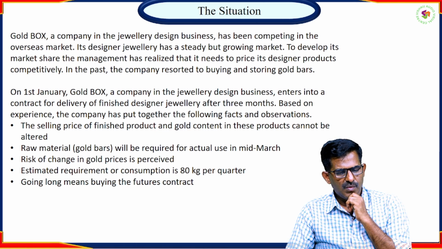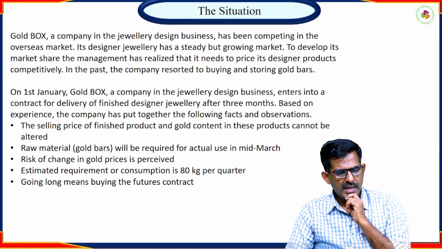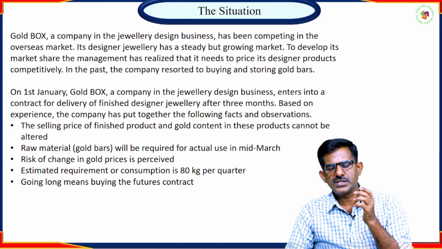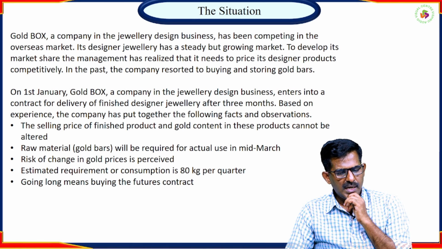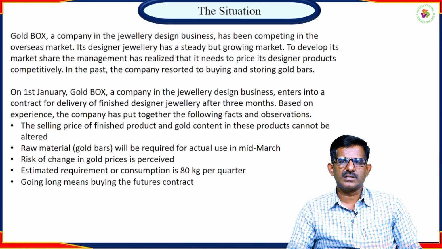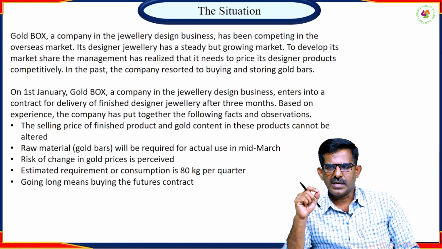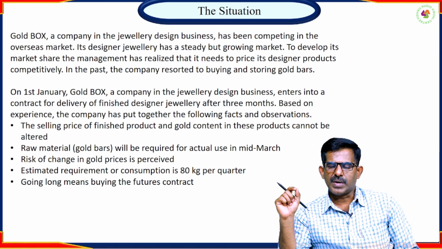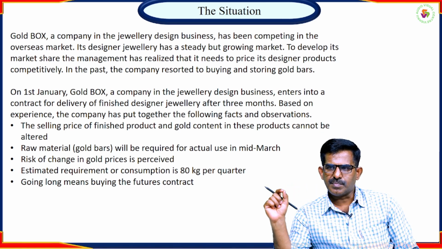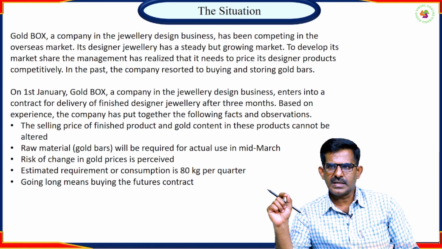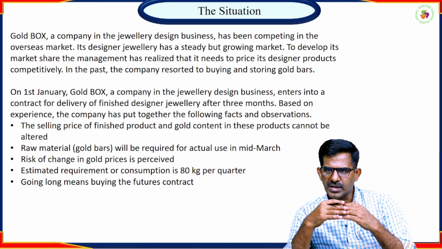That's the reason why he is entering into a futures contract. The estimated consumption requirement is 80 kgs per quarter, and going long. See, what he will do is he has now decided that he has to sell the jewelry to the buyer, and in the month of March he is going to sell the jewelry, for which he is entering into a contract.